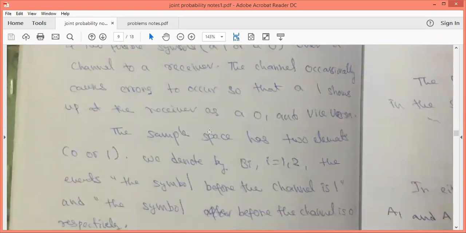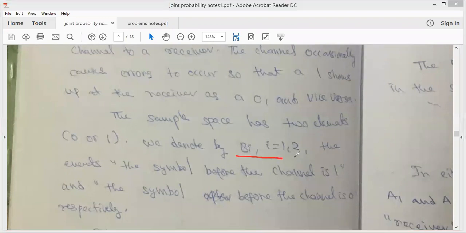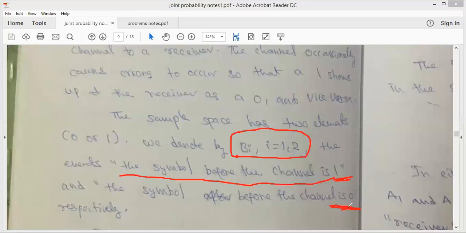Since we are sending two symbols, symbol 0 or symbol 1, how do we denote them? We use bi to denote the symbols before the channel, before the transmission. b1 is the symbol before the channel is 1, b2 is the symbol before the channel is 0. b1 indicates we are sending the value 1, b2 indicates we are sending the value 0.